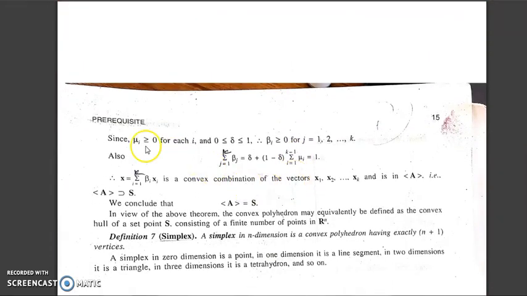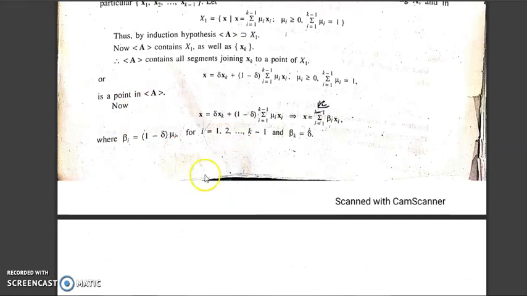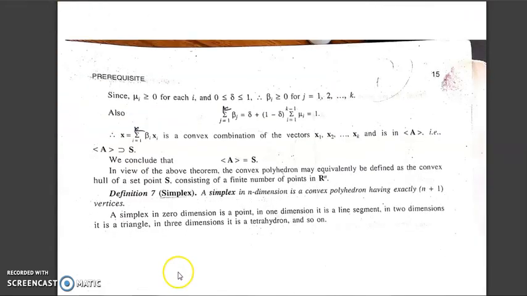Now also mu i is greater than or equal to 0 for each i, and we know delta lies between 0 and 1. So what is beta i? Beta i is this combination, so this will always be greater than or equal to 0. Now we have to prove that the summation of beta j is equal to 1. What is beta j?